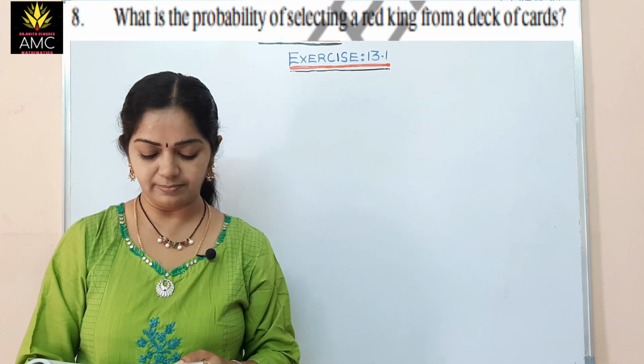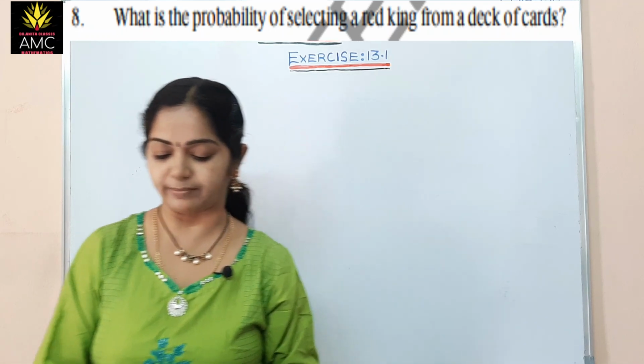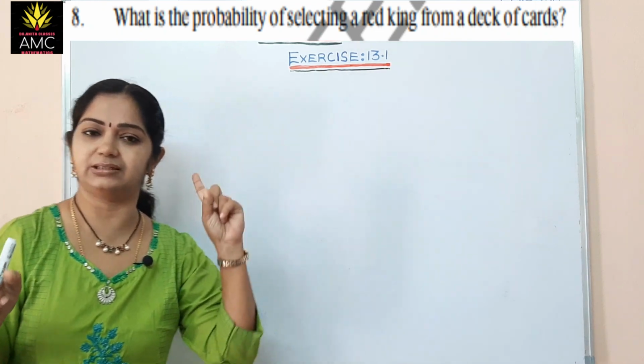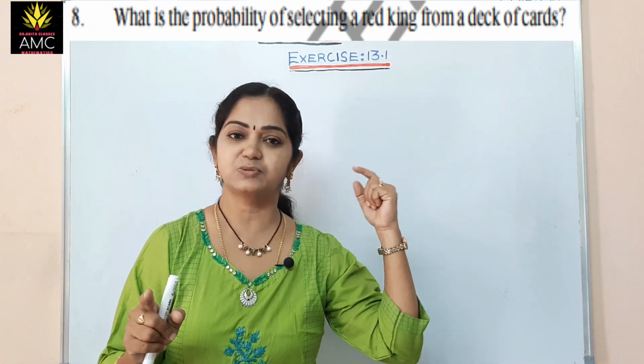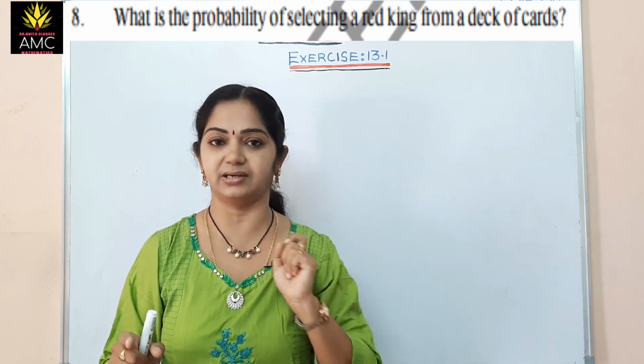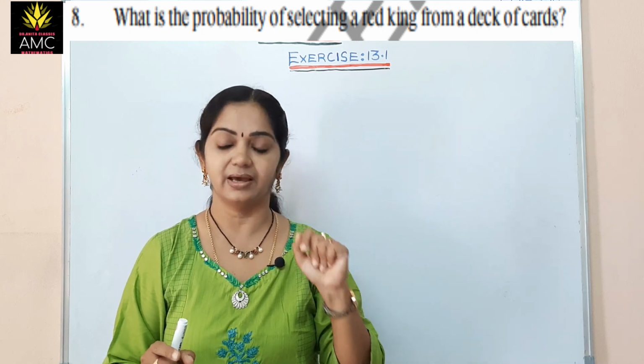Now the 8th problem. What is the probability of selecting a red king from a deck of cards? Now here we understood the deck of cards. It contains 4 suits: spades, hearts, diamonds and clubs. Each suit contains 13 cards, and spades and clubs are black cards, whereas hearts and diamonds are red cards.